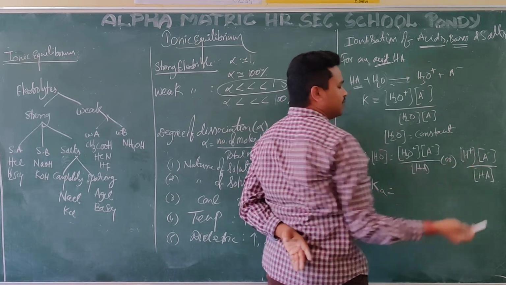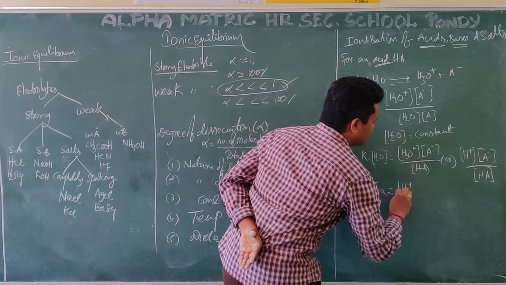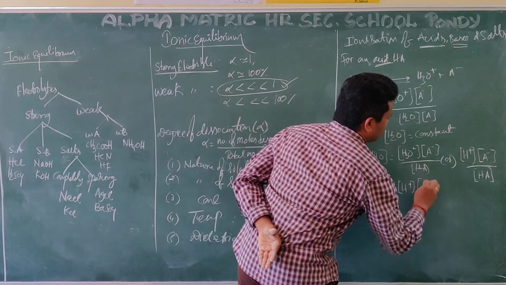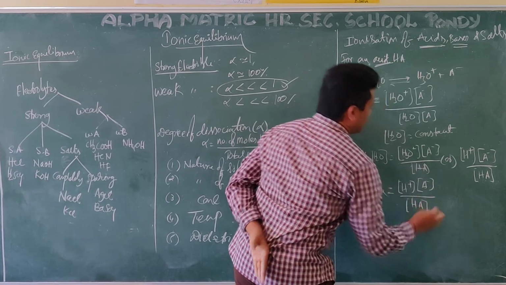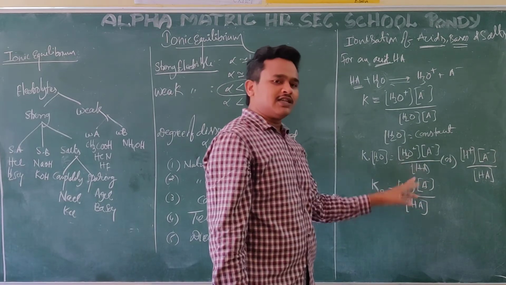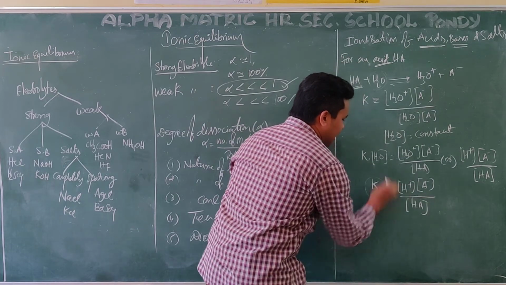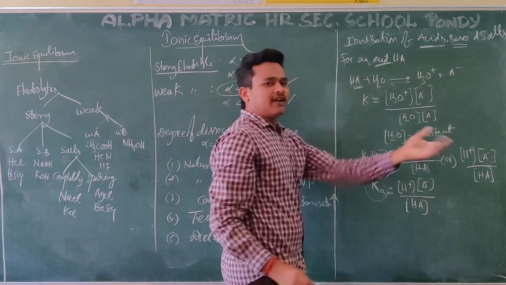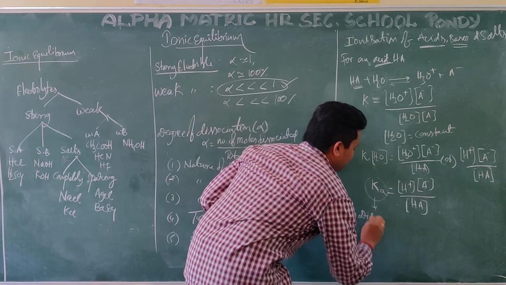H3O plus and H plus mean the same thing. So for my convenience, Ka is equal to [H plus][A minus] by [HA]. This is important. For any acid you can write like this. Hereafter, Ka we call the dissociation constant of an acid.